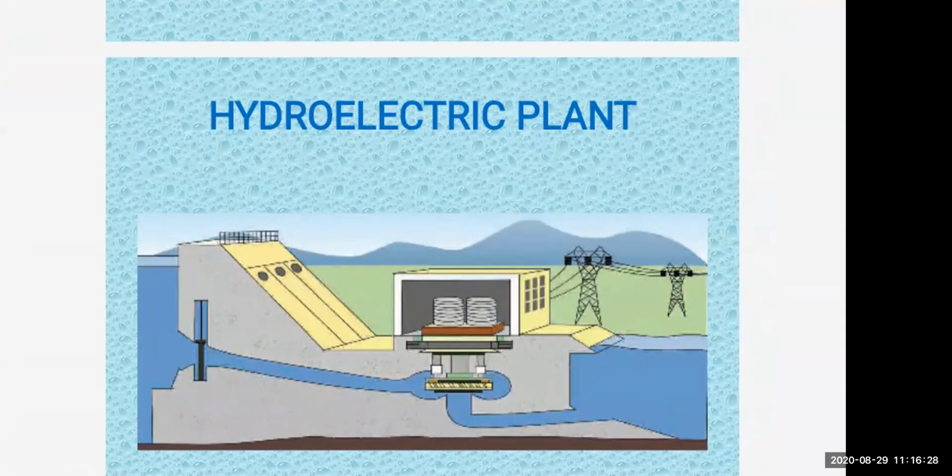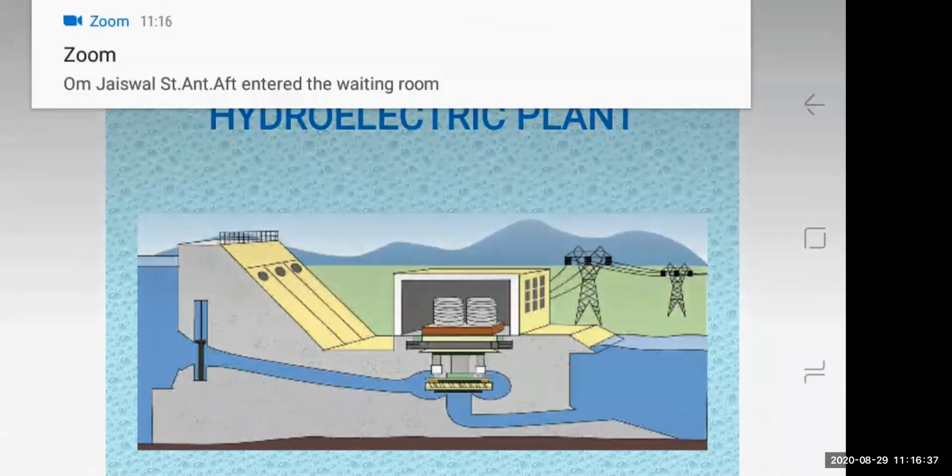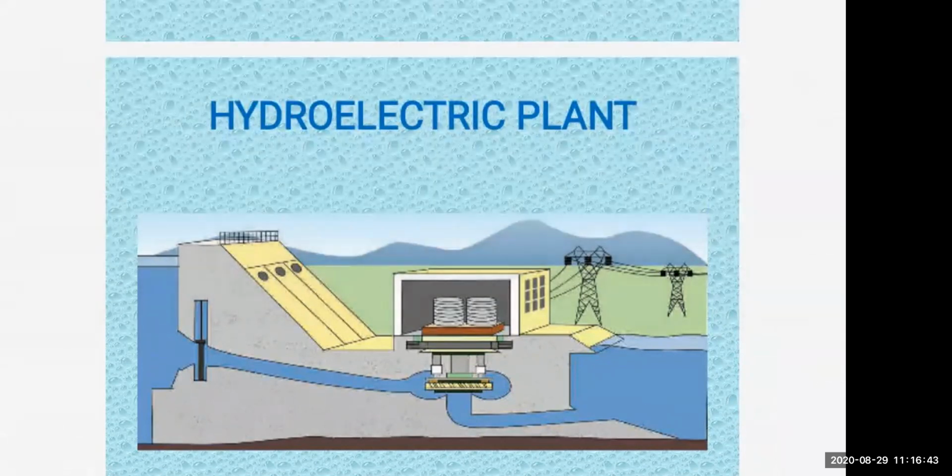So what do we have to use? We have to use the flowing water, the kinetic energy present in flowing water. Whenever water is flowing, what is there? Kinetic energy. Or if water is stored somewhere, what can we say? There is potential energy. So in a hydroelectric power plant, we are using the potential energy in water, which is stored in the dam. So the dam is also shown in the diagram.